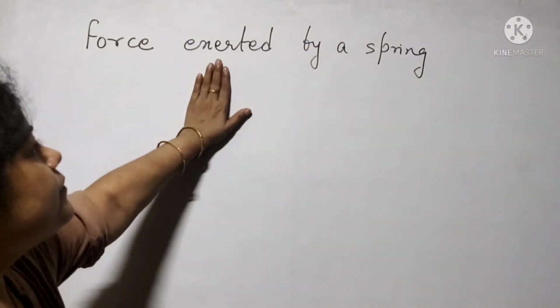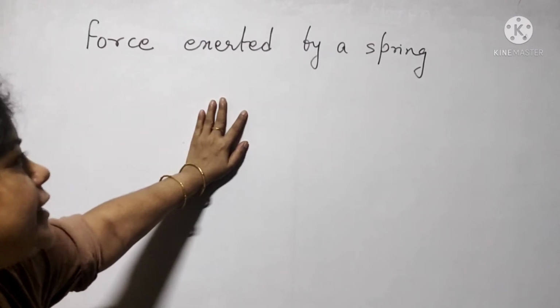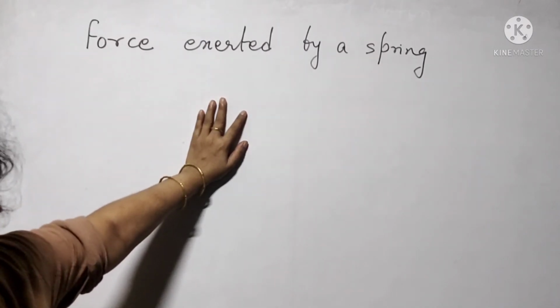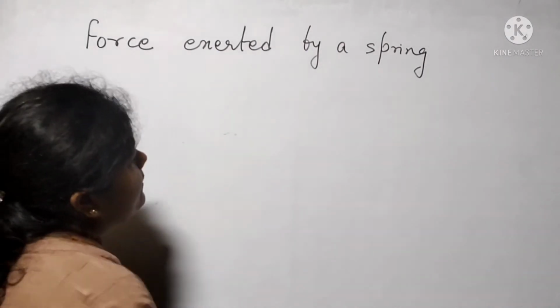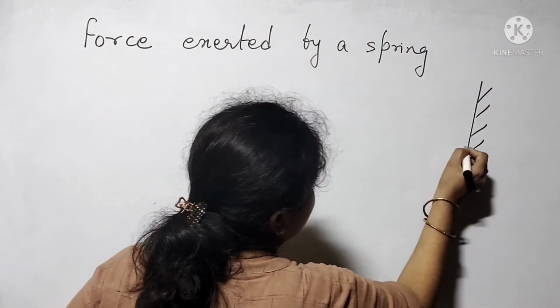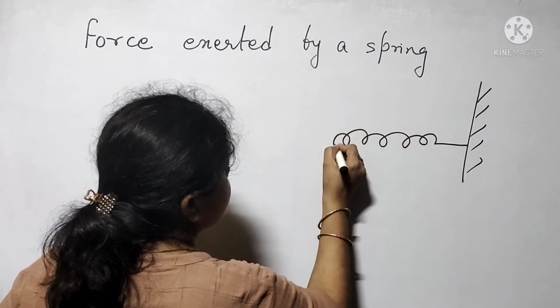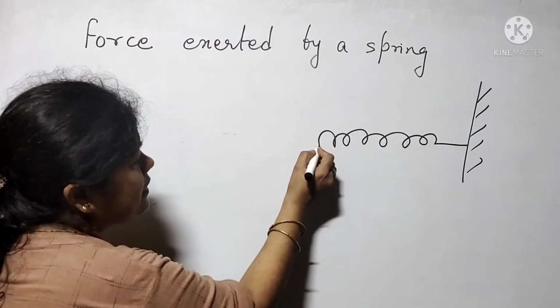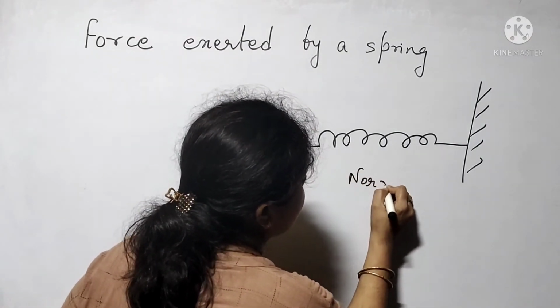There's one more type of force I want to explain to you: force exerted by a spring. In this case, there is a fixed position from where a spring is attached. For example, this is the normal position of the spring.